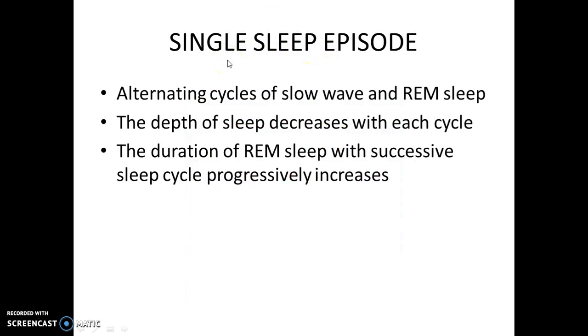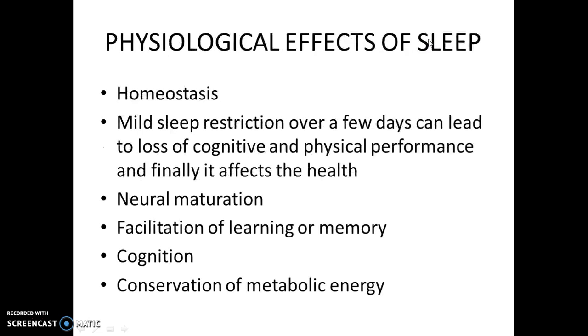So what happens in one single sleep episode? Alternating cycles of slow wave and REM sleep occur. The depth of the sleep decreases with each cycle. The duration of REM sleep with successive sleep cycles progressively increases.